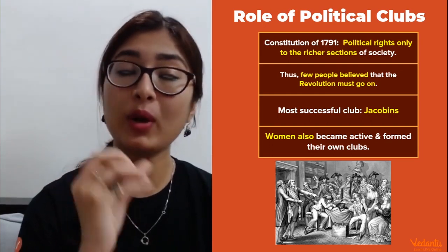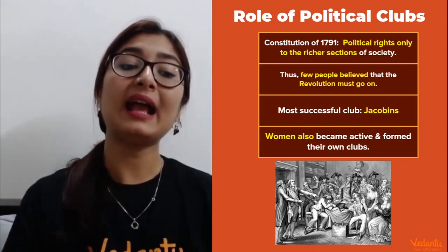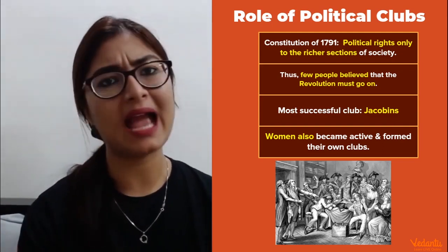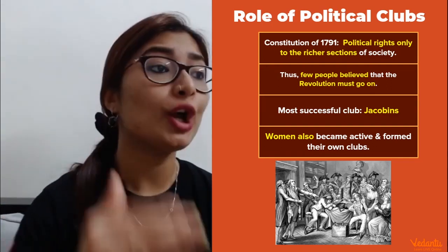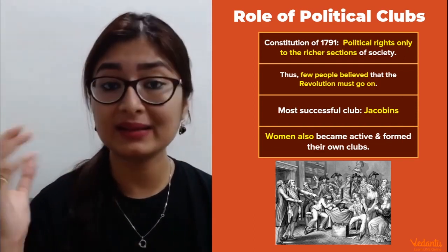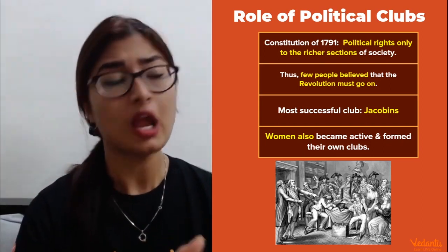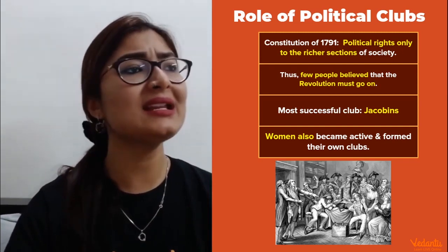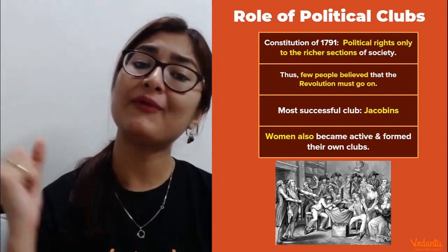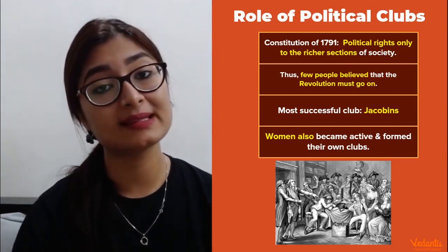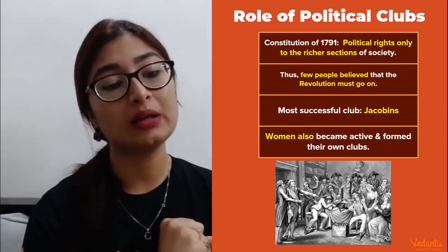One of the very famous clubs formed at this time was the Jacobin Club. And at the same time, guys, the women were also becoming very active. They were actively participating in this new revolution that was still going on, because as I told you, not each and every segment of the society was being served by this new constitution. The women for sure were left out. At least a few of the men were getting some rights, but none of the women, despite being of any segment or class of the society, were getting any rights. As a result, they became very active and started forming their own clubs. But we will discuss this in more detail in the next session. Today, let's talk about the Jacobin Club in more detail.